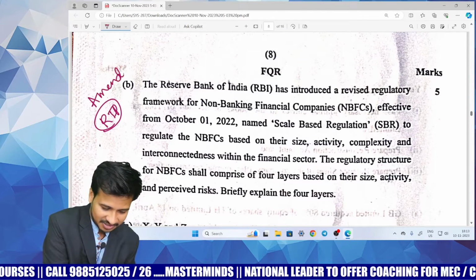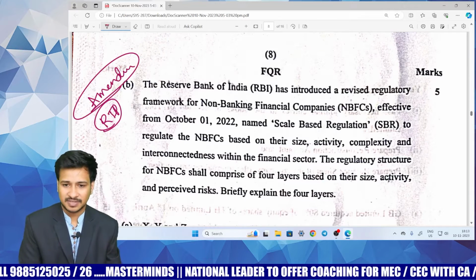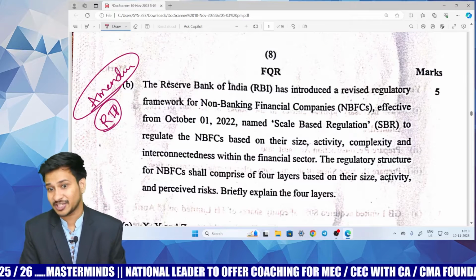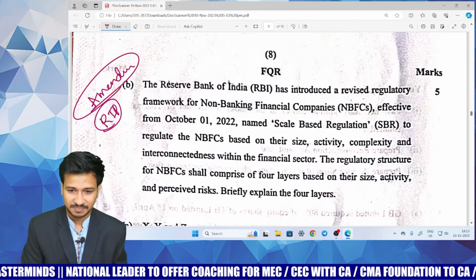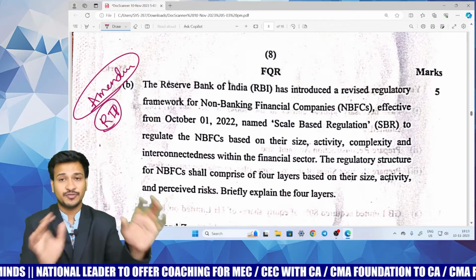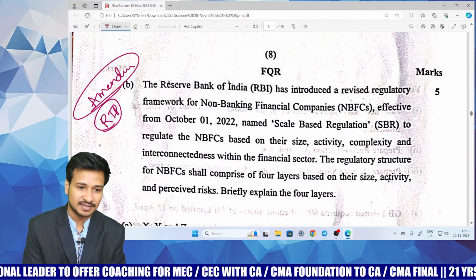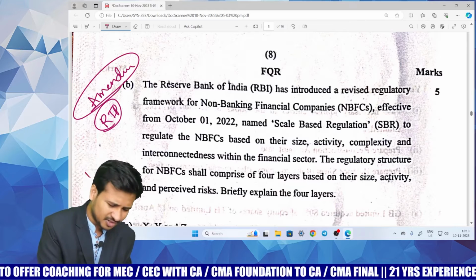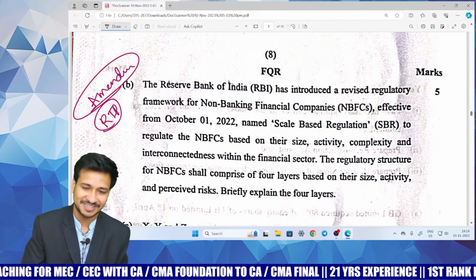Now question number 3B, my dear children, this is from the RTP and this is an amendment question also. One of the students even asked the same, that there was an amendment with respect to NBFC, but no teacher explained, like that he asked. Immediately we gave a reply to them. Anyways, if you have gone through the RTP, you can write this question very easily. Otherwise, it's difficult. It's a kind of theory question. Nobody will be expecting this question to be asked in the examination.